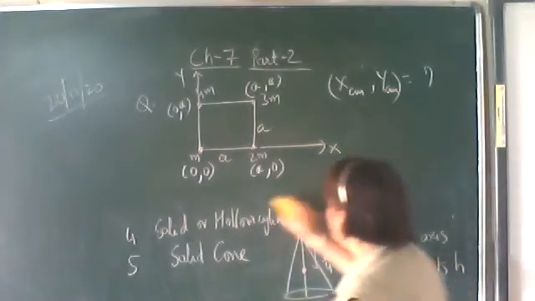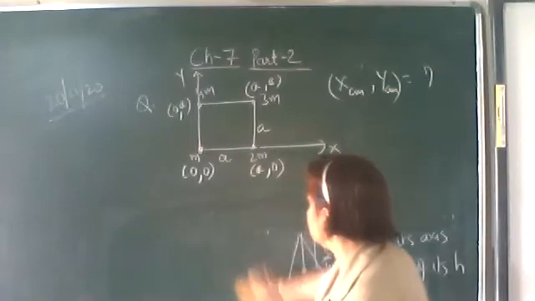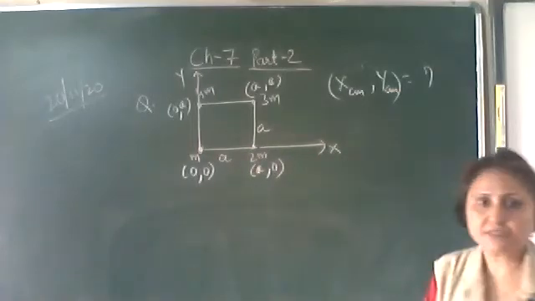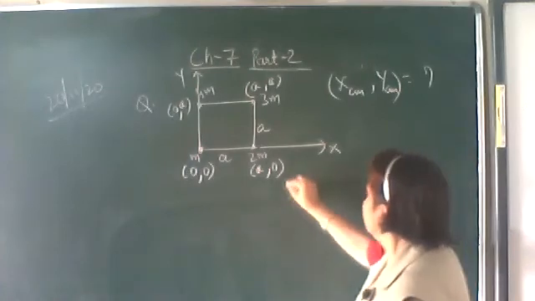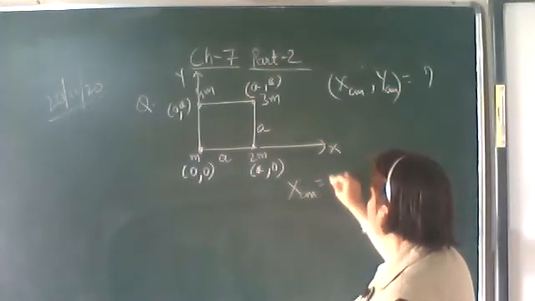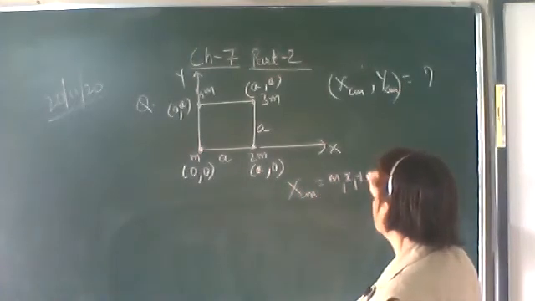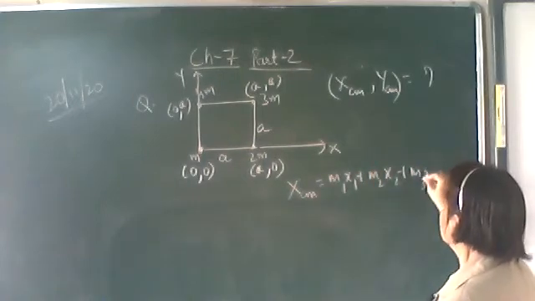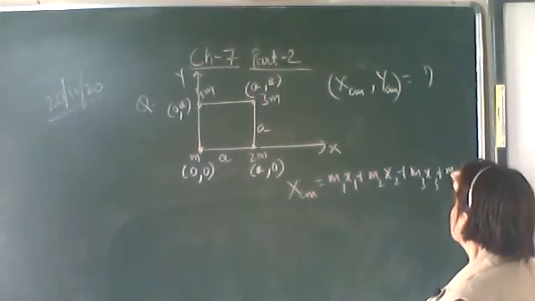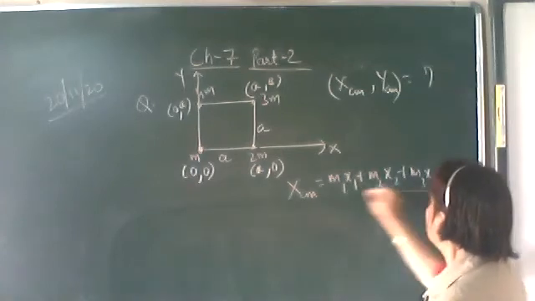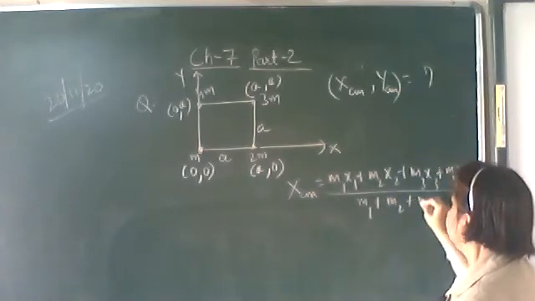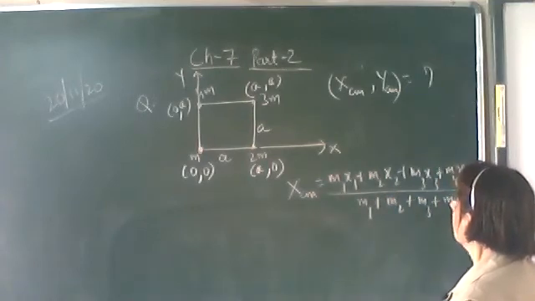Now you know the formula for the x coordinate of the center of mass. As here there are only 4 masses, x coordinate of center of mass is given by m1 x1 plus m2 x2 plus m3 x3 plus m4 x4 upon m1 plus m2 plus m3 plus m4.